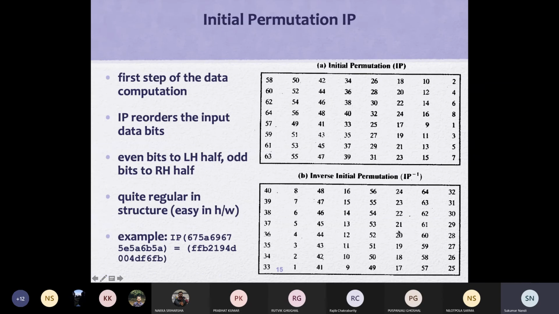Let us look into the initial permutation. The way it is written, it just mixes things: 2, 4, 6, 8, 10, 12, 14, 16 and so on. All the even positions are kept on one side and all the odds on the other side, but the evens are also separated by a few bits.